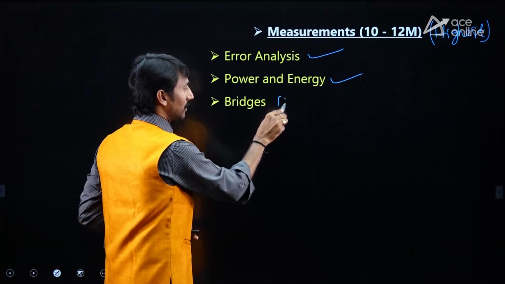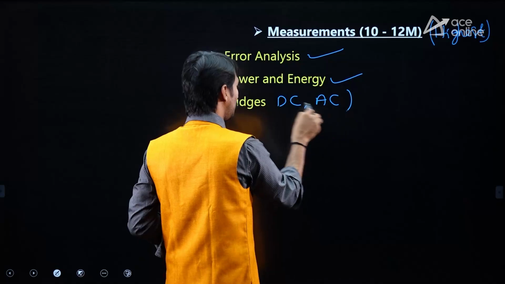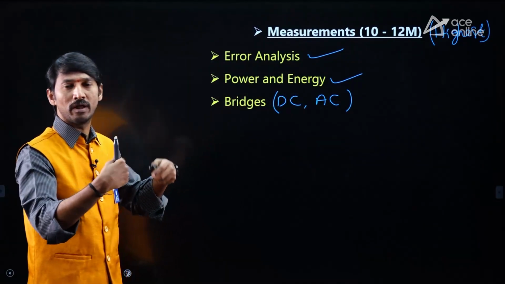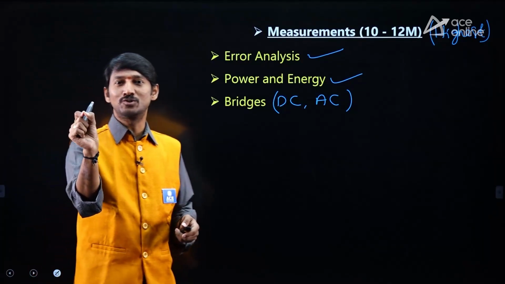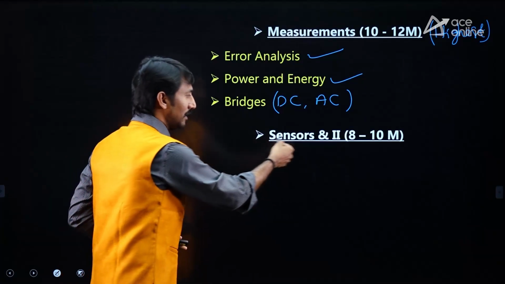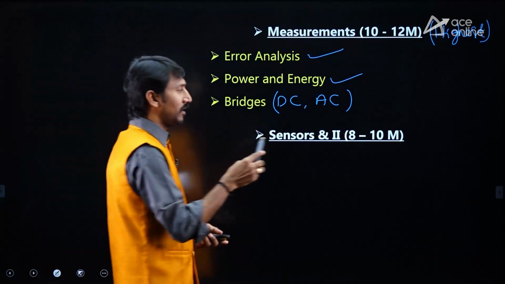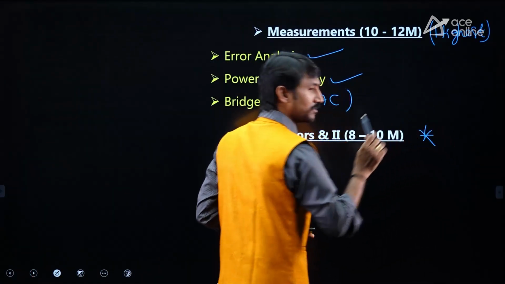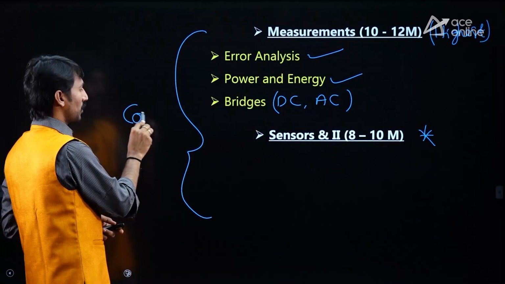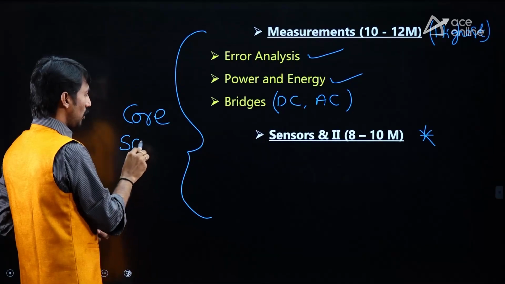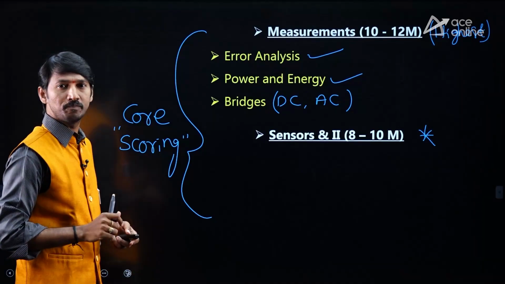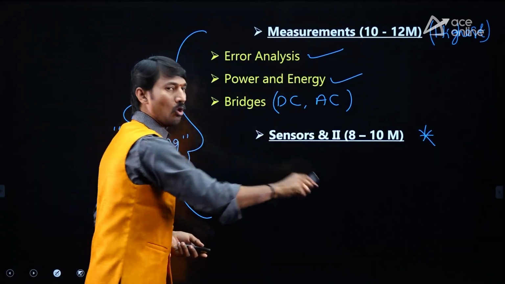And bridges, DC bridges and AC bridges, you are getting questions. Numerical questions in the 2 marks way or 1 mark way, and conceptual questions like so and so element is measured by so and so bridge, etc. And then sensors and industrial instrumentation, it is also a very, very important subject. I am giving one point here. These 2 subjects are core subjects as well as scoring subjects, especially in the instrumentation paper. Therefore, focus more on these 2.